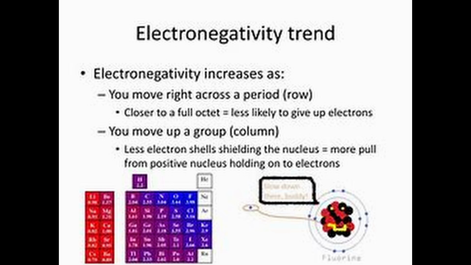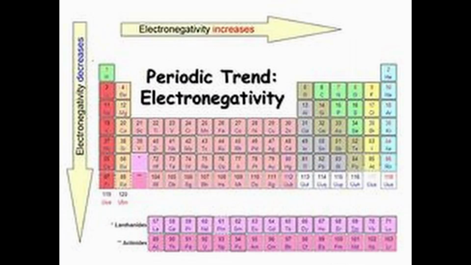In 1922, it assigned arbitrarily a value of 4.0 to fluorine, which is considered to have the greatest ability to attract electrons. Electronegativity generally increases across a period from left to right and decreases down the group in the periodic table. The attraction between the outer electrons and the nucleus increases as the atomic radius decreases in a period. On the same account, electronegativity values decrease with the increase in atomic radii down a group, which is similar to